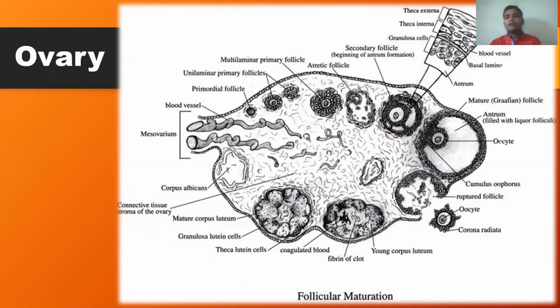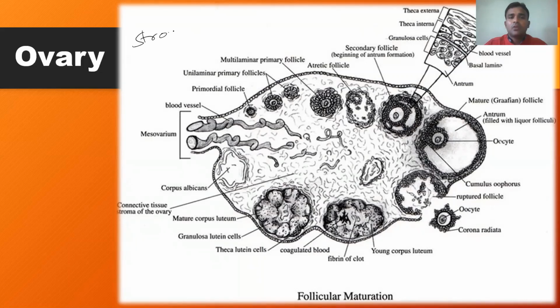The very important parts will be discussed now. Say this is a lining, the outer covering of the ovary, a somewhat spherical shaped structure, and these are located in their position by the help of ligaments. Each ovary is provided with blood vessels, and the inner region of the ovary is called the stroma.